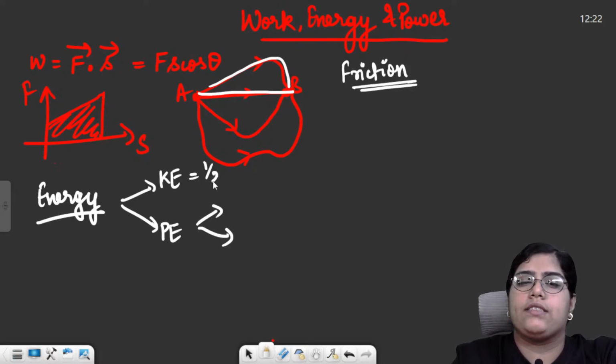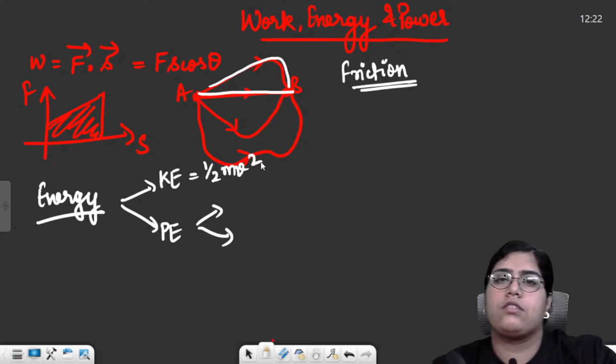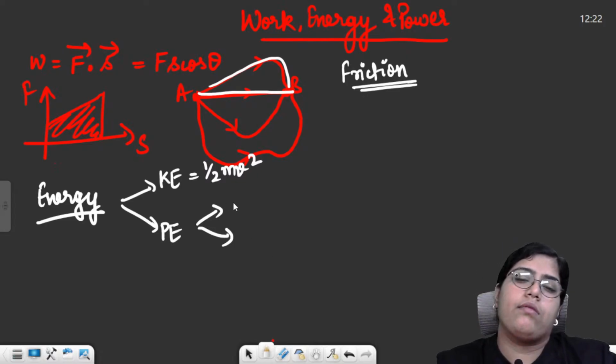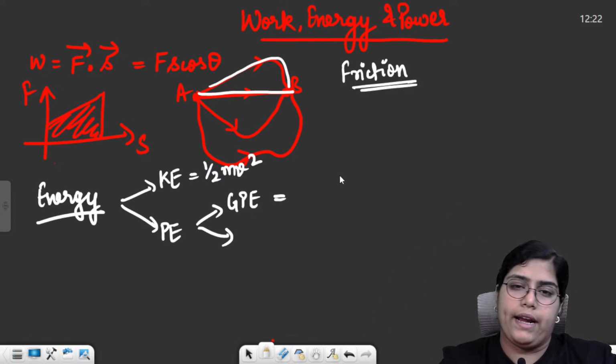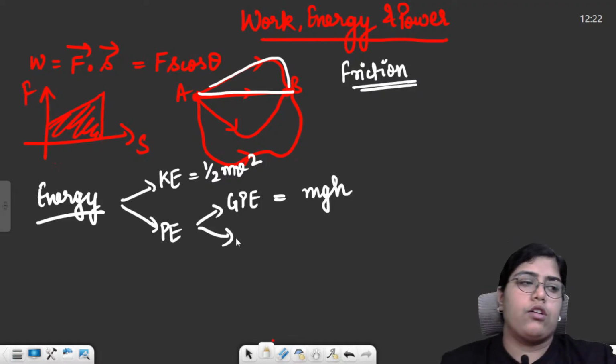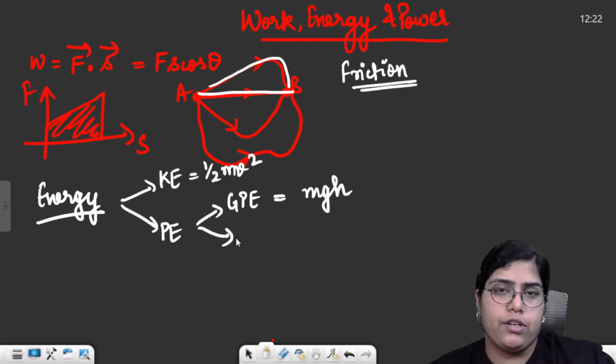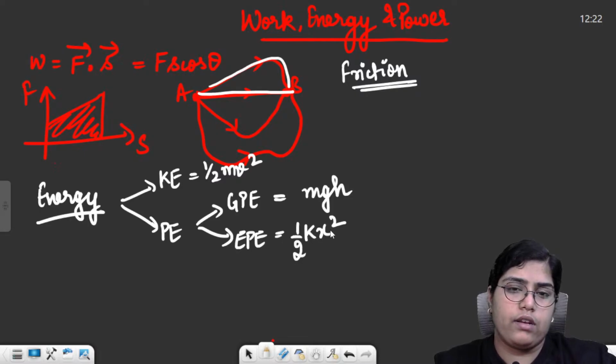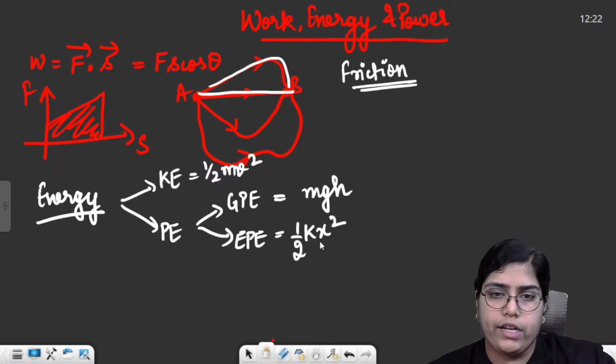Kinetic energy formula is half mv square. Kinetic energy is possessed by the object by virtue of its motion, right? Now, potential energy comes due to a change in state, like gravitational potential energy, whenever an object goes to some height, that is mgh. And then there is elastic potential energy, which is in the spring. Elastic potential energy formula is basically half kx square, due to change in orientation.